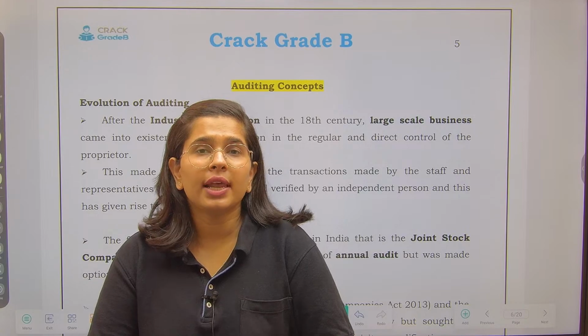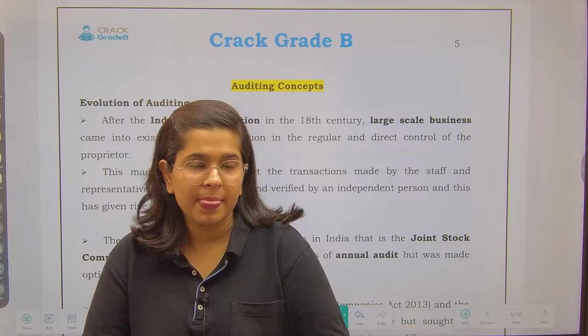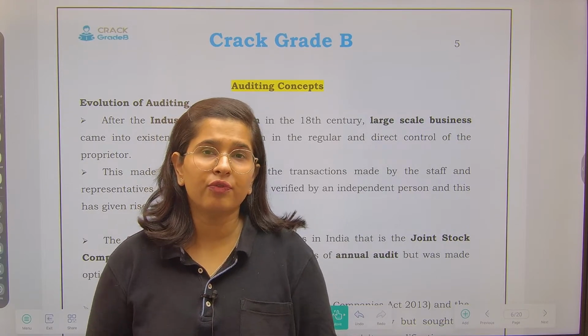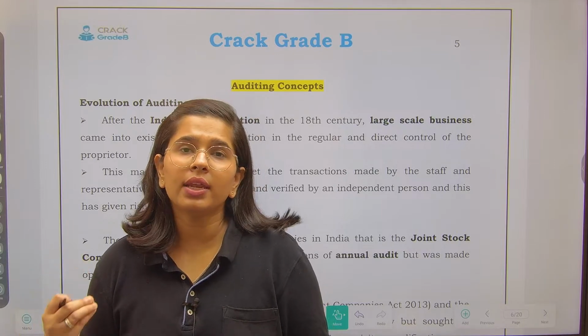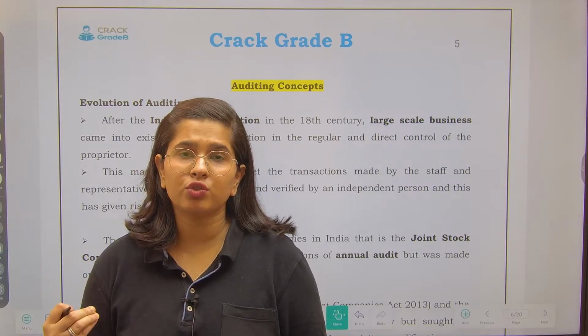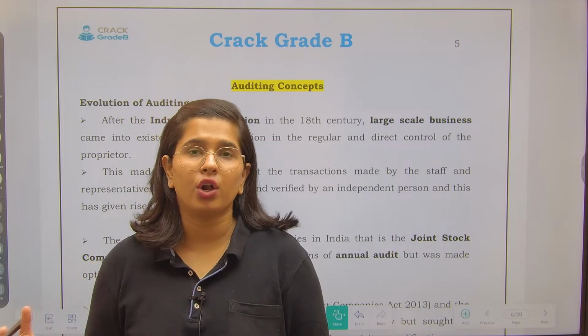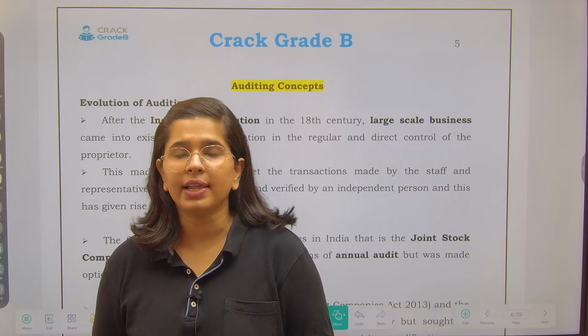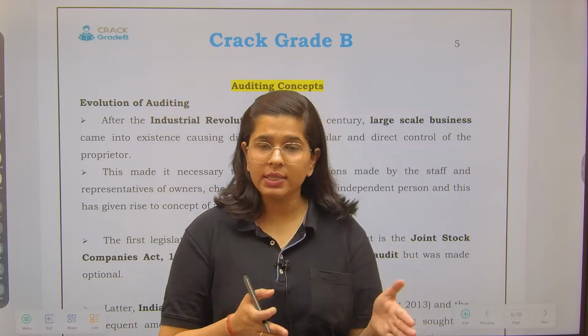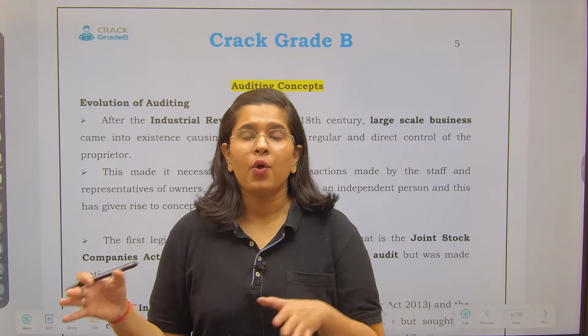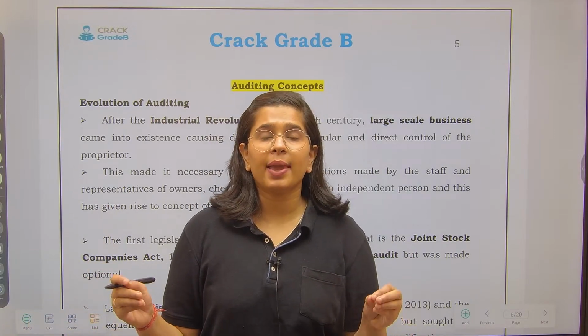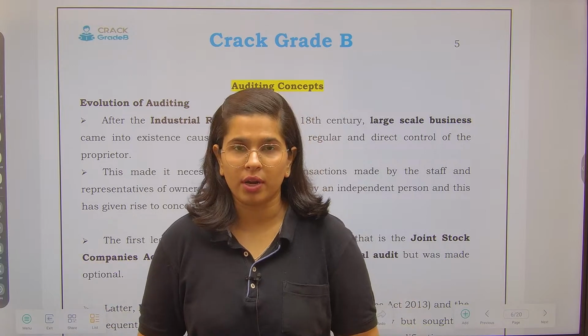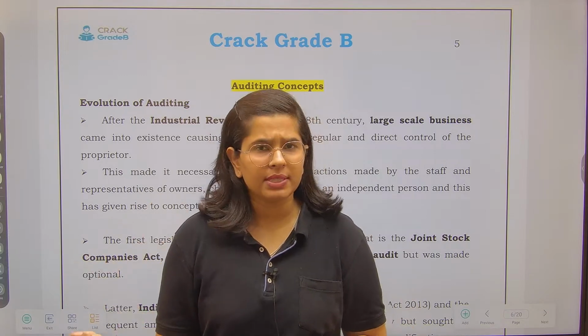So this also led to increased burden. And now, because of the vast business, the owner himself was not able to have a strict eye on all transactions. For example, if you have a small business versus a big business, which kind of business will you be able to focus on more? Obviously, the small business, right?